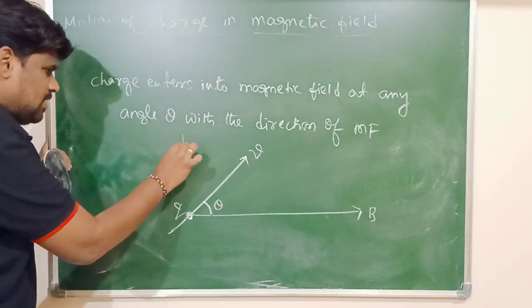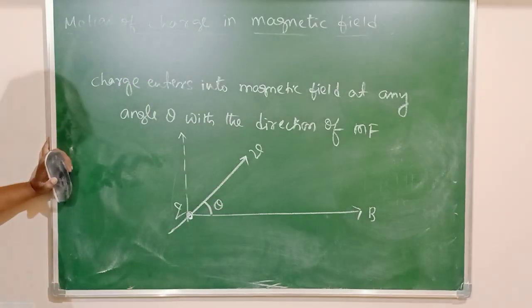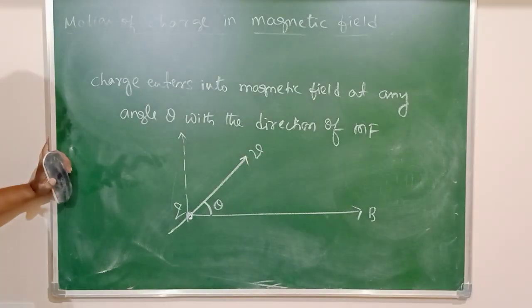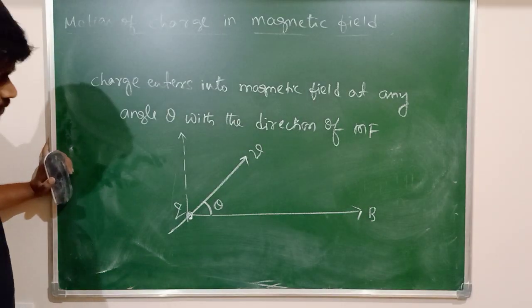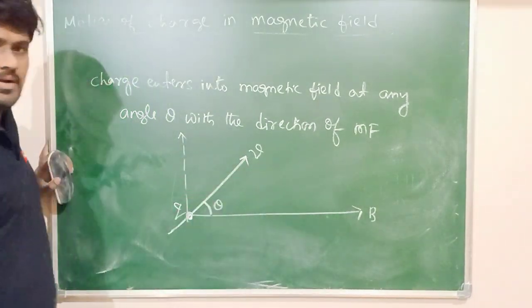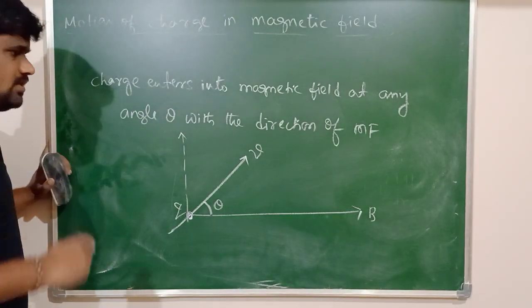So this may be the y-axis. Along the x-axis we have the magnetic field, and this is the direction of the velocity. Now the velocity makes an angle theta with the horizontal.